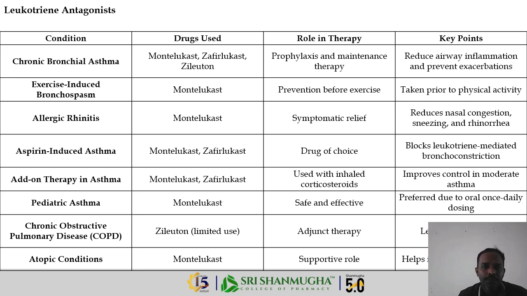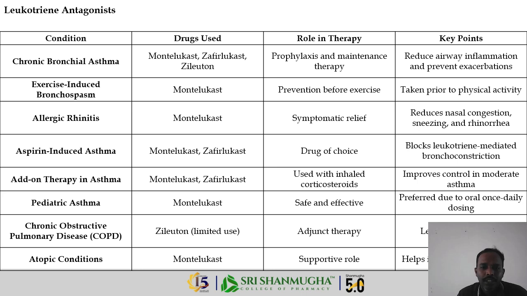The uses of leukotriene antagonists we are seeing in this table. The first one is chronic bronchial asthma. We have drugs like montelukast, zafirlukast, and zileuton, used as prophylaxis and maintenance therapy, which reduce airway inflammation and prevent exacerbations. For exercise-induced bronchospasm, we have montelukast, for prevention, taken prior to the physical activity. In allergic rhinitis, montelukast provides symptomatic relief and reduces nasal congestion, sneezing, and rhinorrhea. In aspirin-induced asthma, we have drugs like montelukast and zafirlukast.